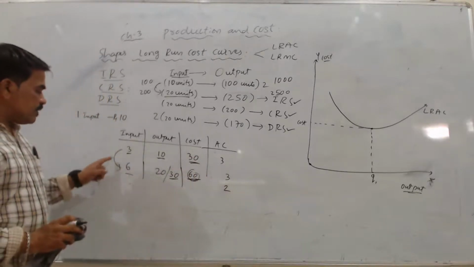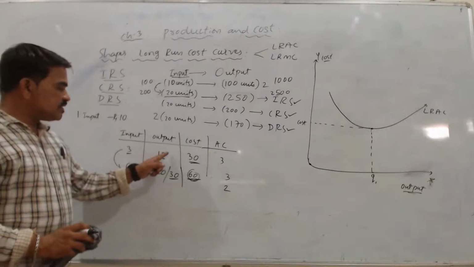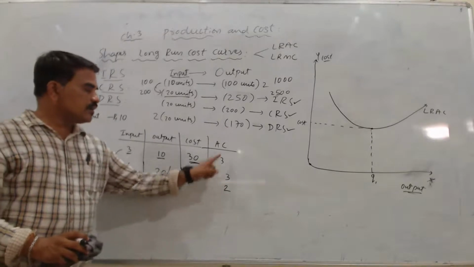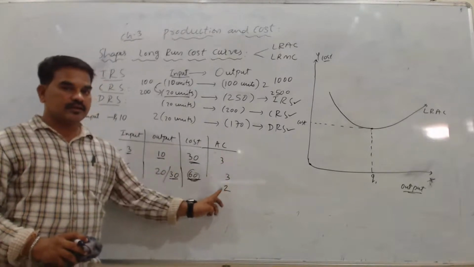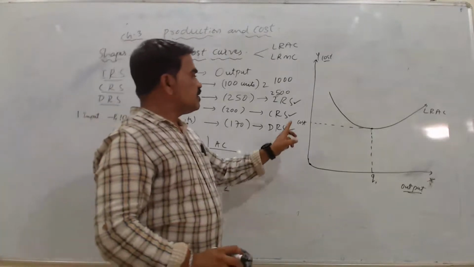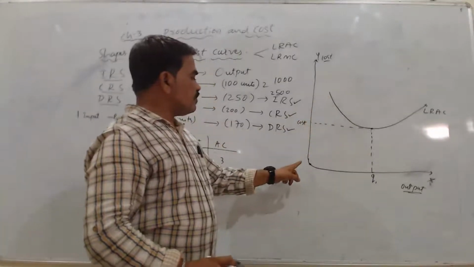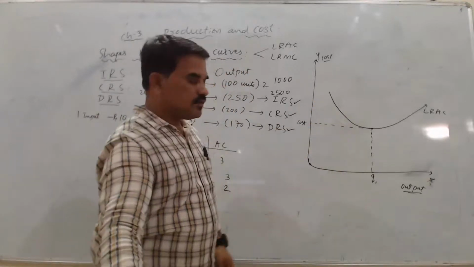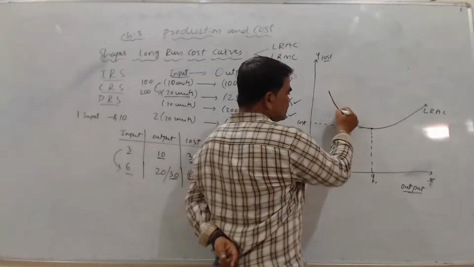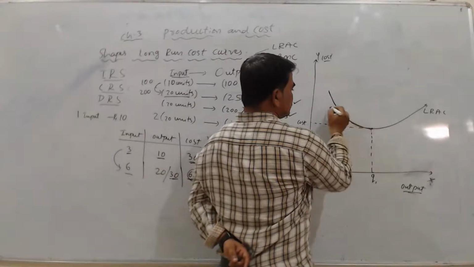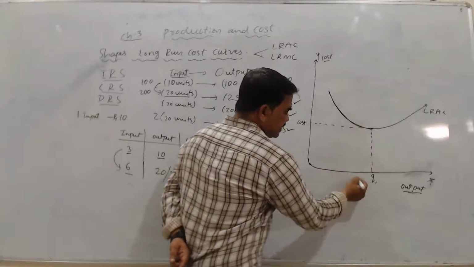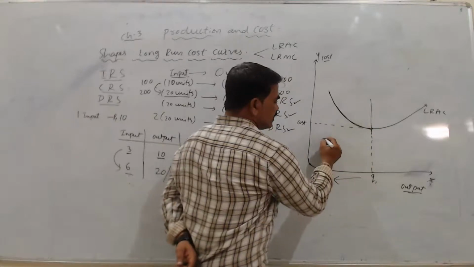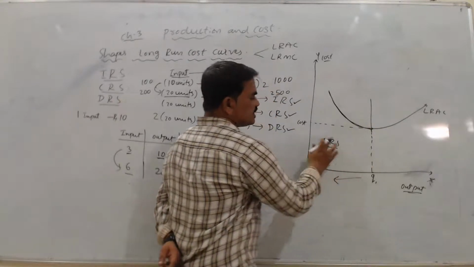ಹಾಗಾಗಿ when I double this input, if the output which I am getting is more than double, and 30 ಸಿಕ್ಕಿದ್ರೆ ನನಗೆ ಏನಾಗುತ್ತೆ? ಕಾಸ್ಟ್ ಅಲ್ಲಿ ಕಡಿಮೆ ಆಗುತ್ತೆ. ಕರೆಕ್ಟ್? ಸೊ ದಟ್ ಈಸ್ ವೈ, ಔಟ್ಪುಟ್ ಜಾಸ್ತಿ ಆಗಿ ಕಾಸ್ಟ್ ಕಡಿಮೆ ಆಗೋದ್ರಿಂದ, this portion ಇದೆಯಲ್ಲ, this is the result of IRS. Q1 left side ಇದೆಯಲ್ಲ, Q1 the left side is my IRS portion, increasing return to scale.